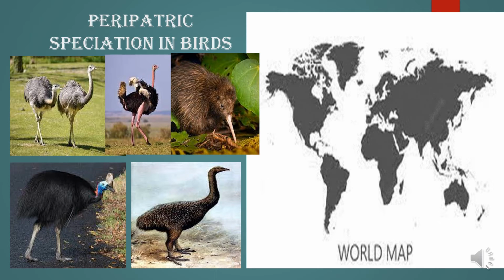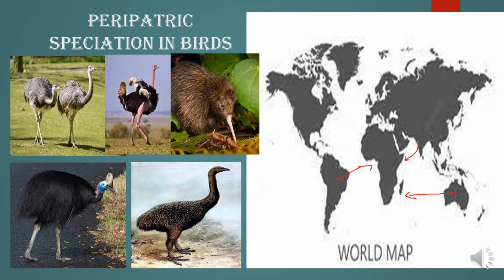This is also a very good example. Sometimes peripatric species develop, where birds are concerned. We know that in the islands they actually developed in the Cretaceous period, when South America was very close to Africa, and Australia also together with Africa, and the Indian subcontinent was here. So South America, Africa, the Indian subcontinent as well as Australia were together, and that area was called Gondwanaland.